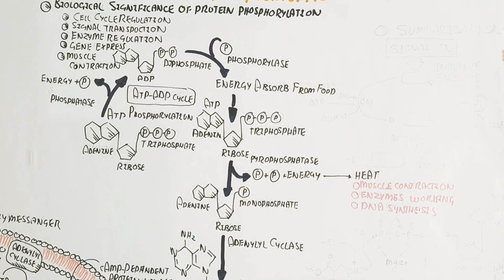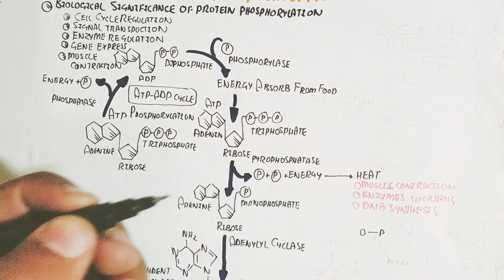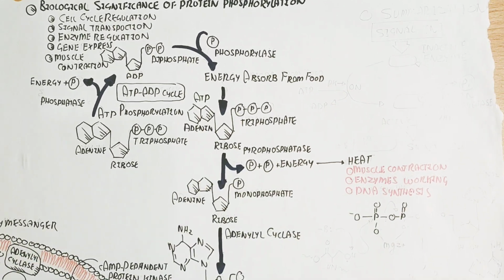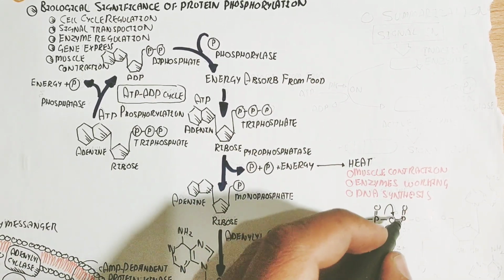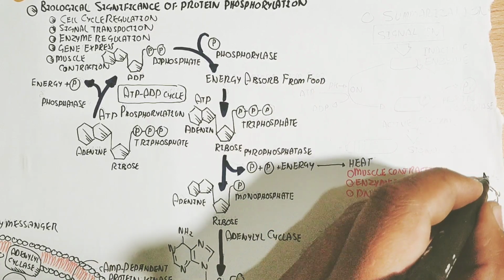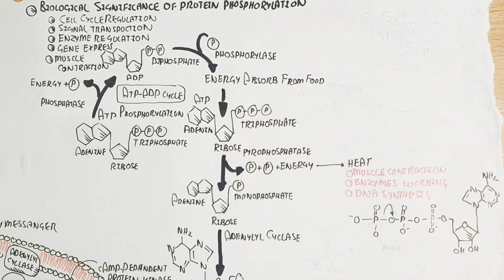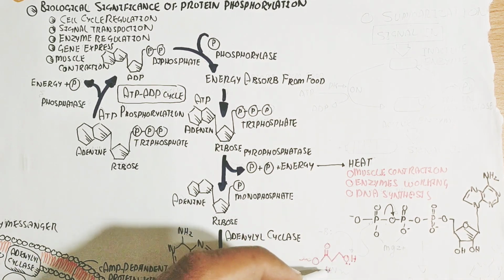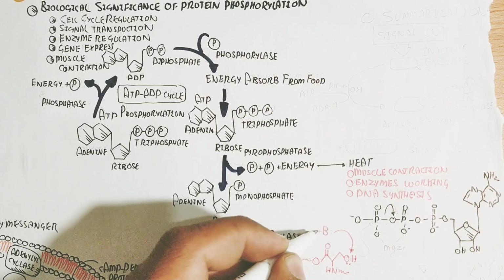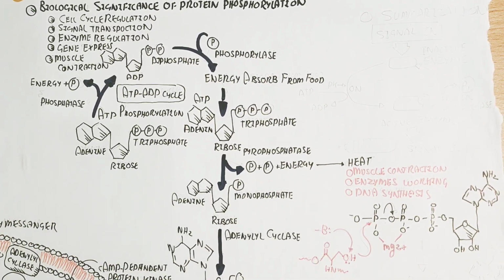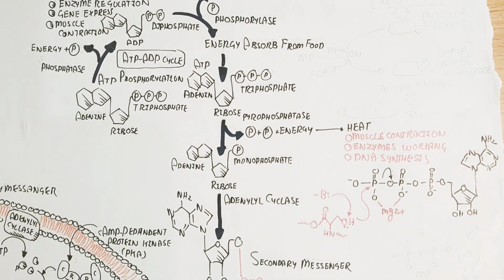So this is dephosphorylation, and then phosphorylation again, then dephosphorylation, then phosphorylation. The phosphatase enzyme is used for dephosphorylation, while the phosphorylase enzyme is used for phosphorylation. Here is the ATP, which bonds with magnesium at the catalytic domain. For example, protein phosphorylation will occur with a serine residue.